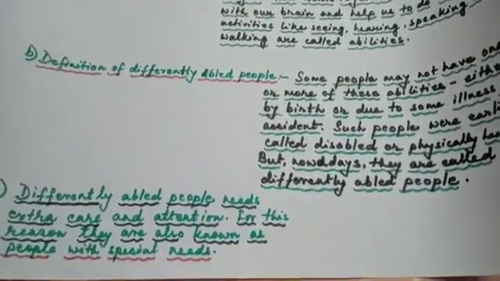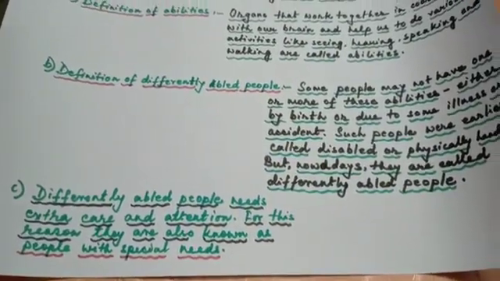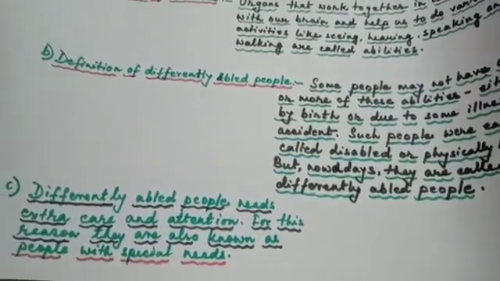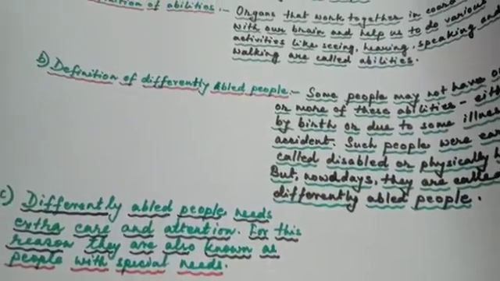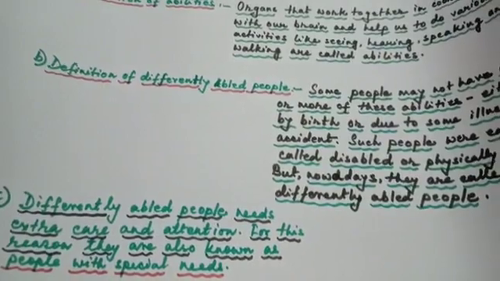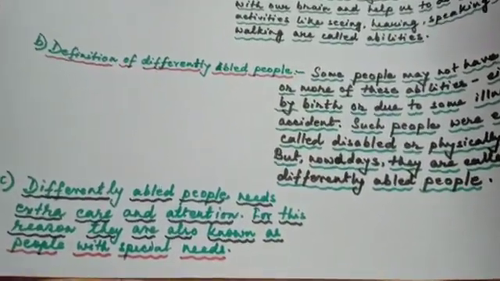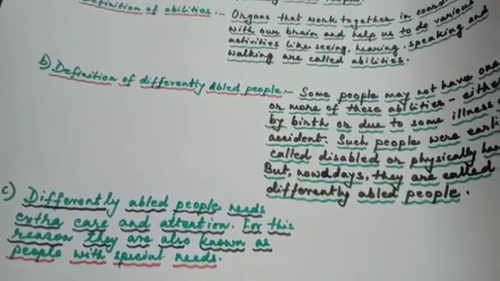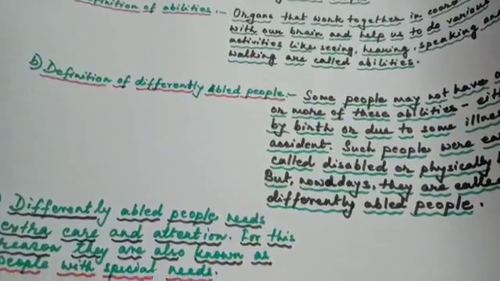Now children, differently able people need extra care and attention. For this reason, they are called people with special needs. Why?